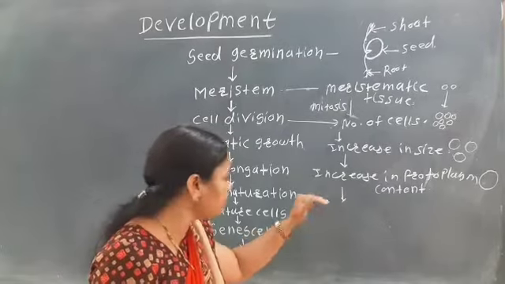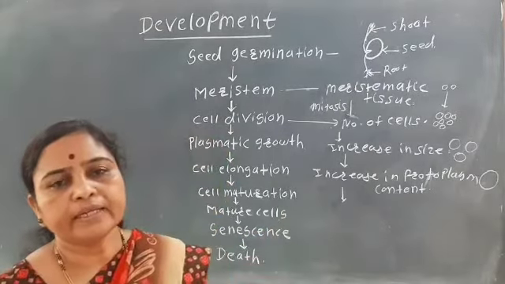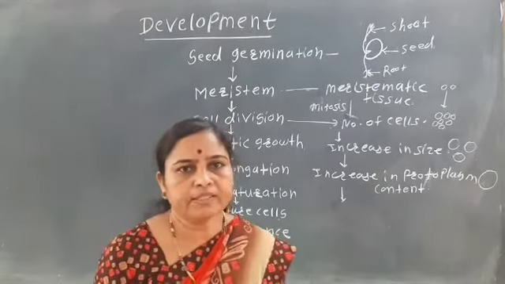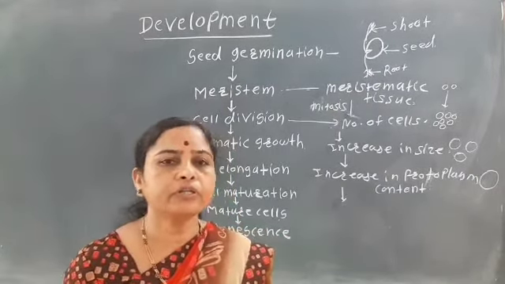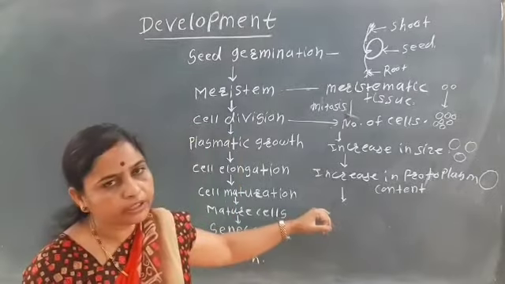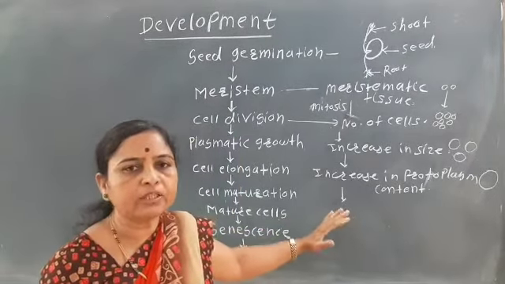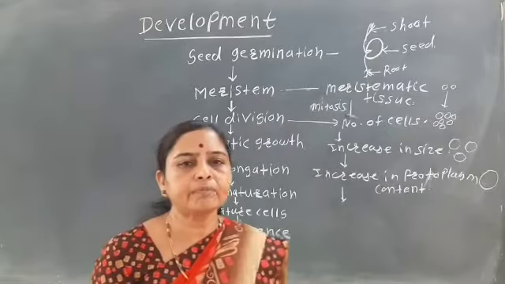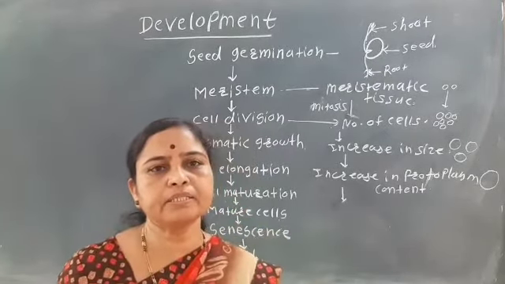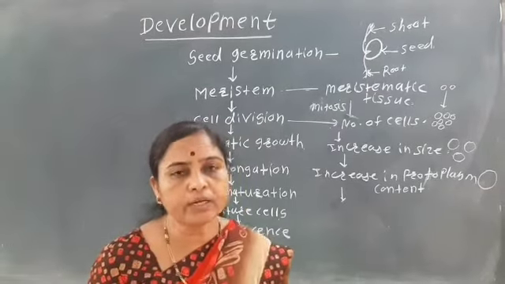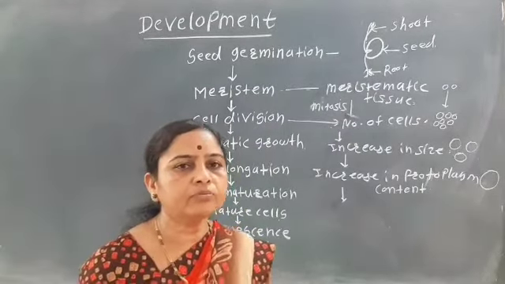In this step the cells actually become functioning. And when cells become functioning, different types of tissue systems are formed: the outermost epidermis, then cortex, then endodermis, then xylem, phloem.